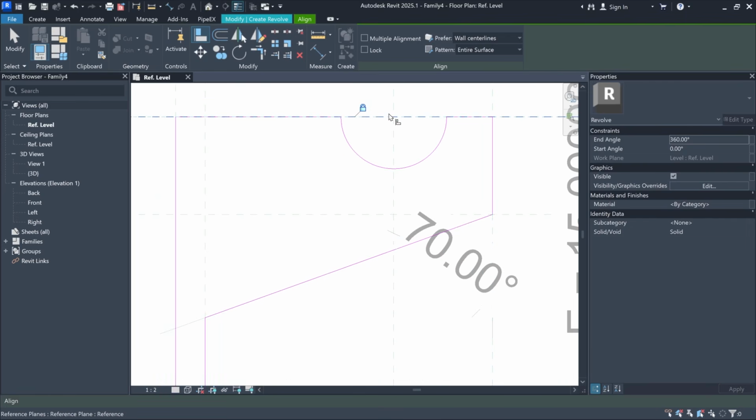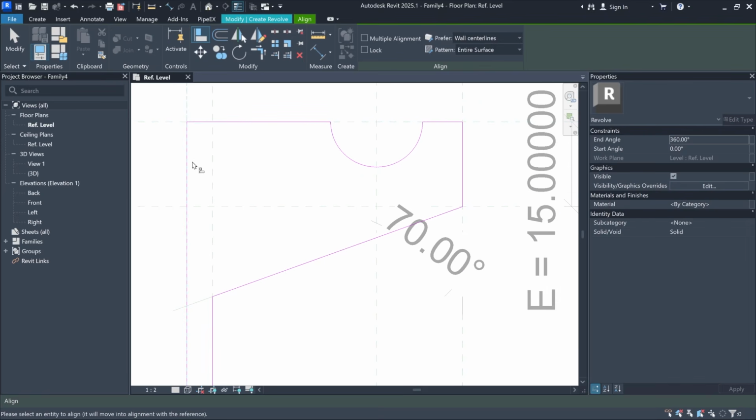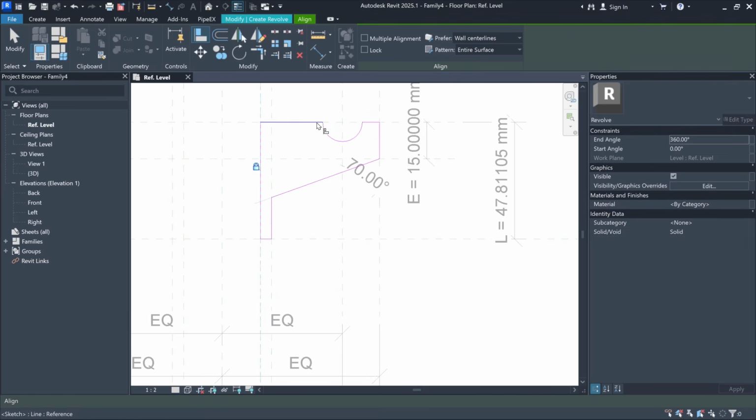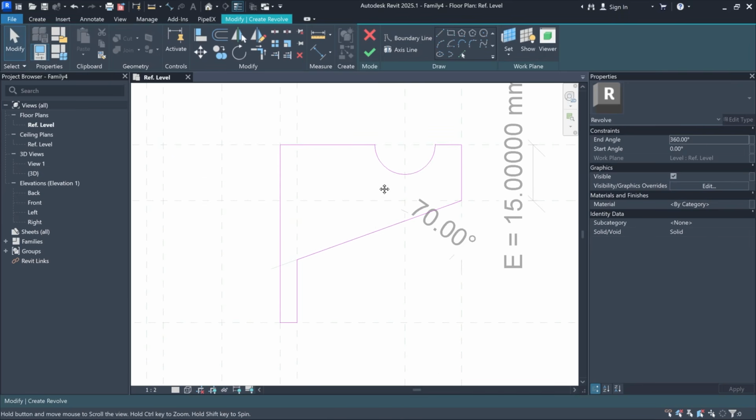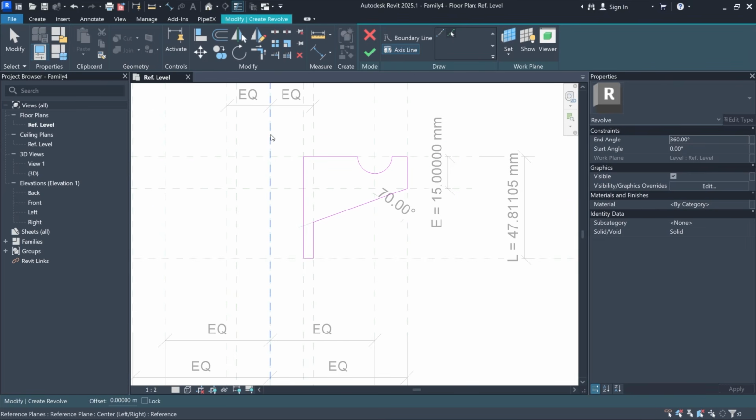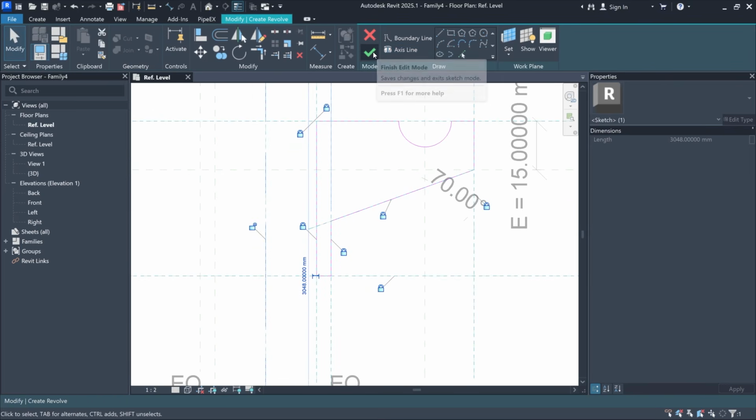First, I click on the reference plane itself, and then I'll click on the line that I want to align with the reference plane, like this. And yes, we already did it. Don't forget to select the axis line, the axis of rotation, and then you can click Finish.